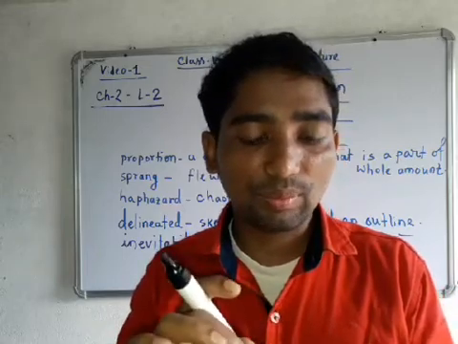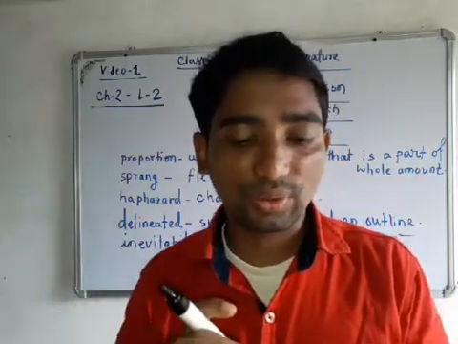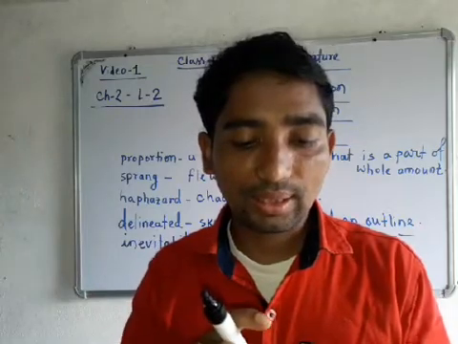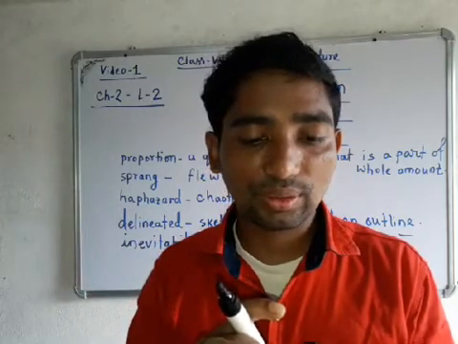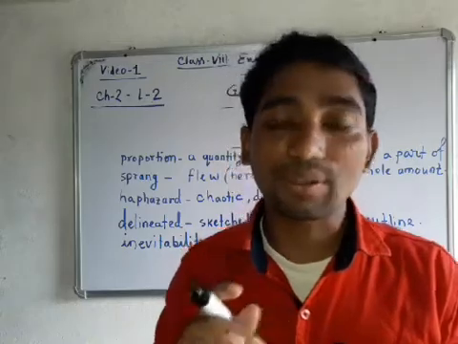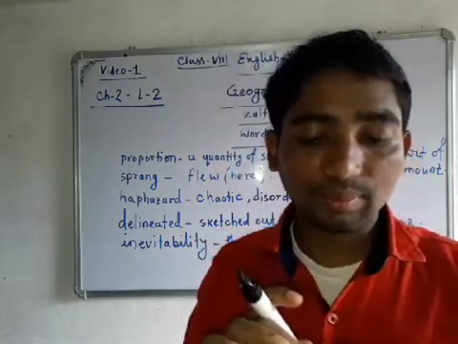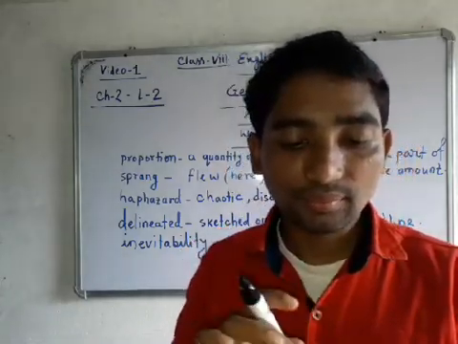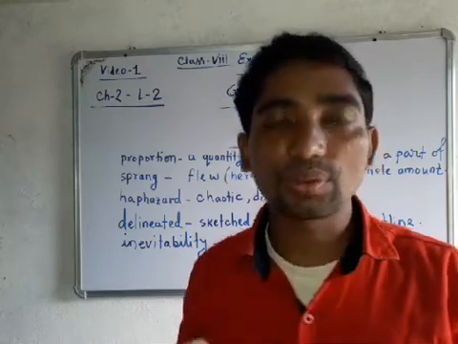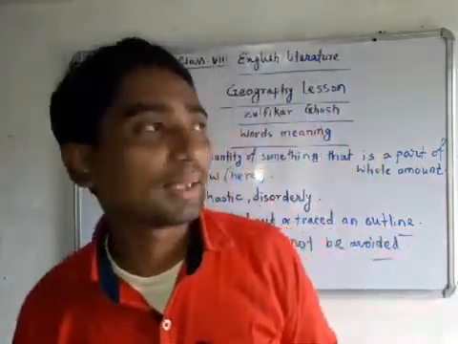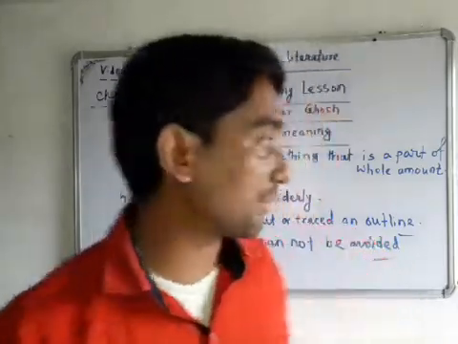This poem was written by Zulfikar Ghose, and I hope you have understood it. I have explained it line by line. All you need to do is listen to this poem again and again. I have given some word meanings also.